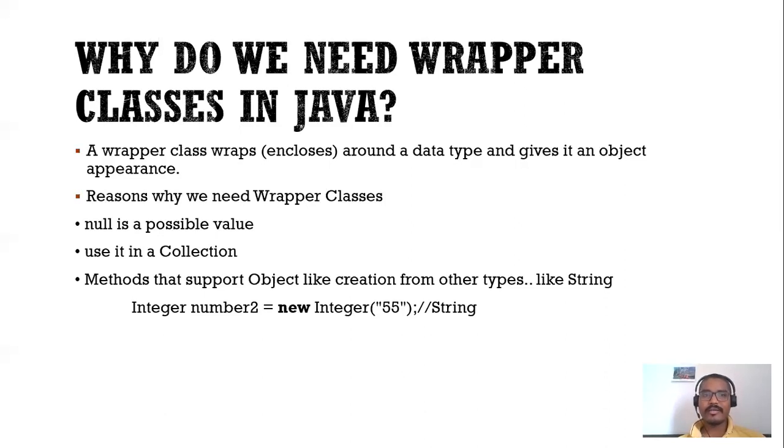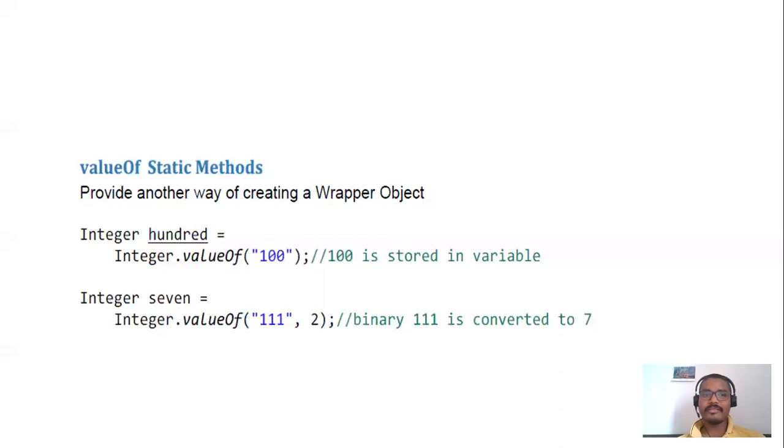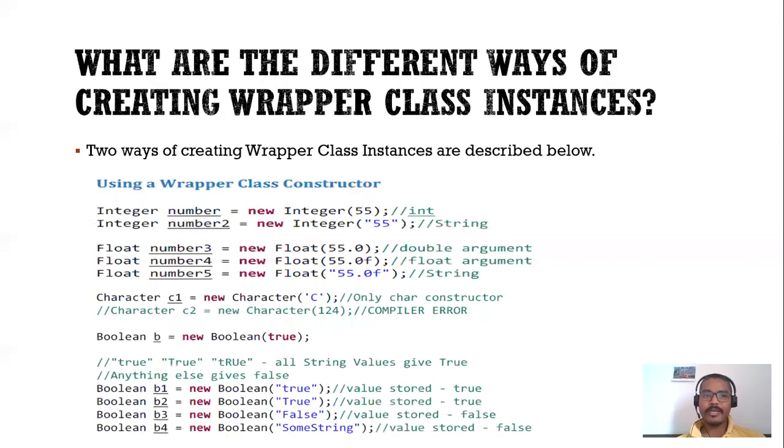So let's move to the next question. The next question is about what are the different ways of creating wrapper class instances. Mainly there are two ways. The first way, we can use the wrapper class constructor, and the second way of creating the instance is using the valueOf static method. In the first way, we use the constructor, and to that constructor we pass as an argument our primitive data type value.